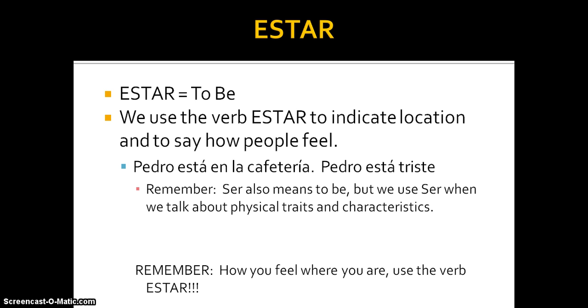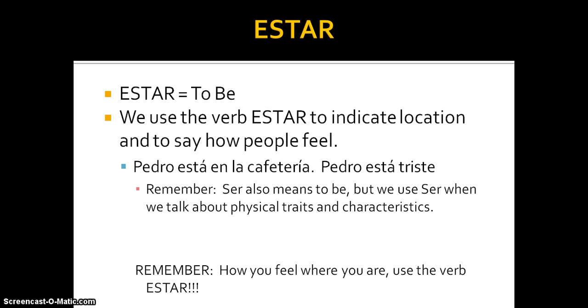For example, Pedro está en la cafetería. So Pedro is in the cafeteria. We're talking about a location. He's in the cafeteria. He's not from the cafeteria. It's like he wasn't born in the cafeteria. He is in the cafeteria. We also use estar for feelings. Pedro está triste.